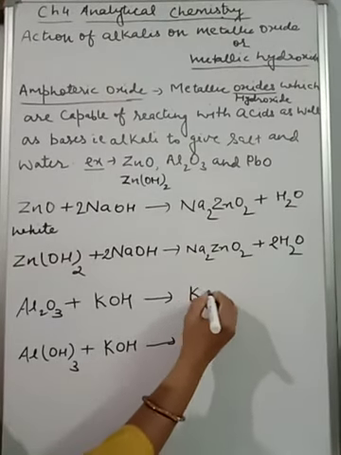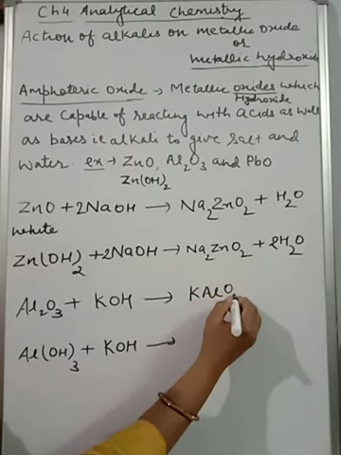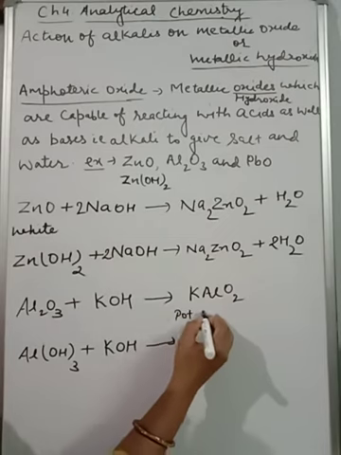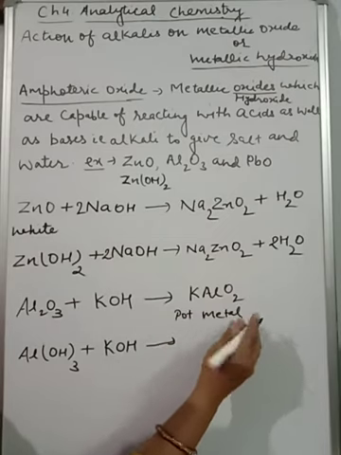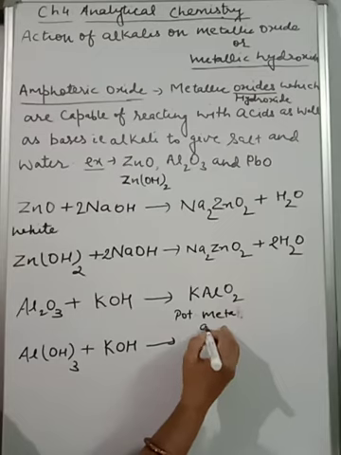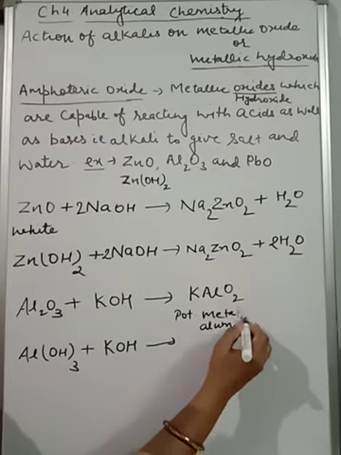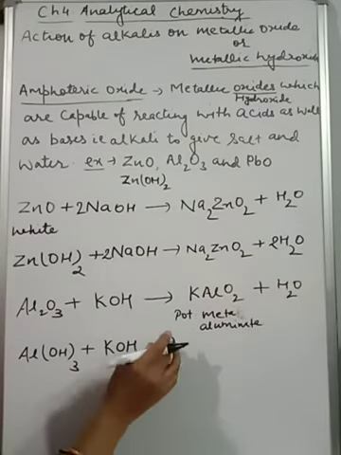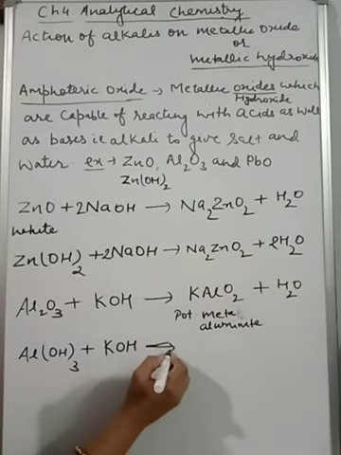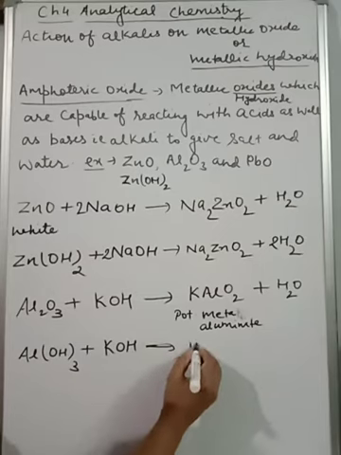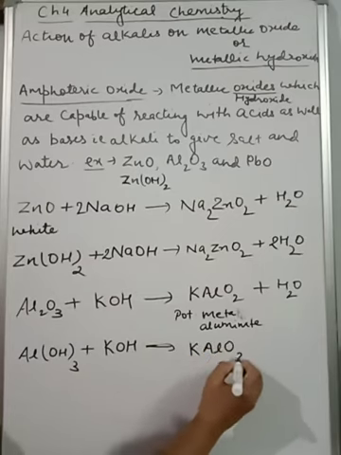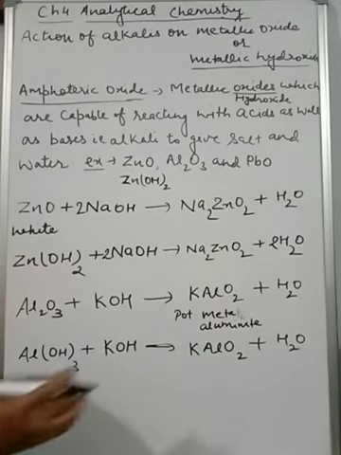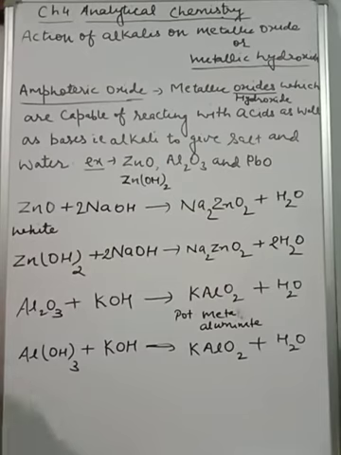Here we have taken potassium, so we will get potassium meta-aluminate, plus as usual water. With the hydroxide, the product will be similar: potassium meta-aluminate plus water. Both are colorless and soluble.